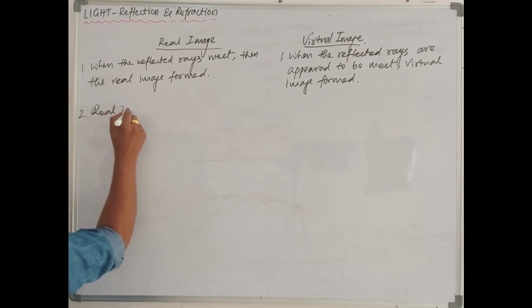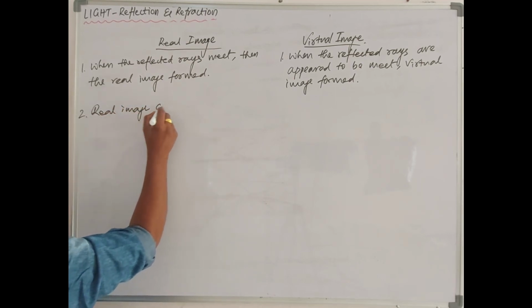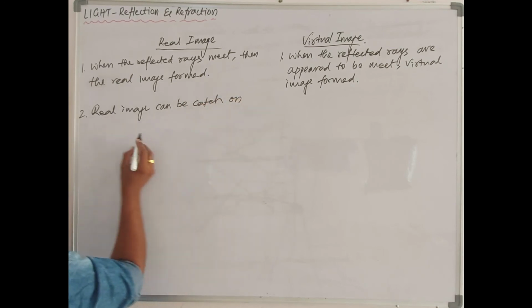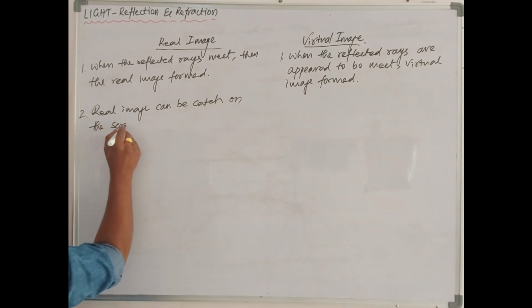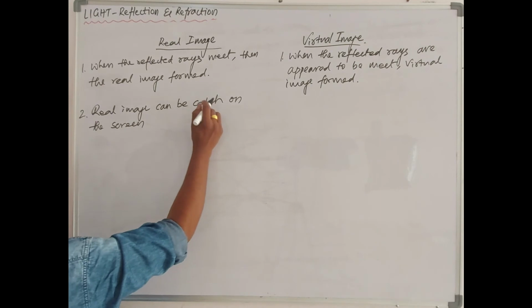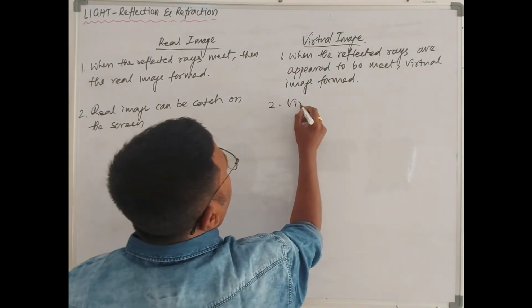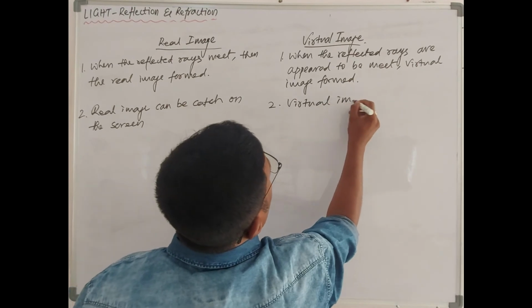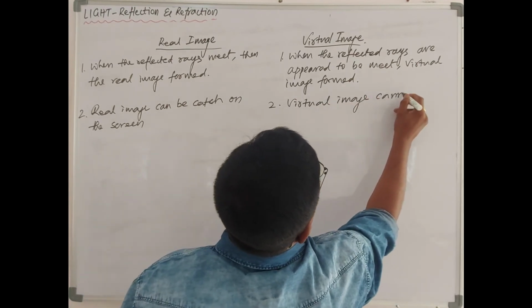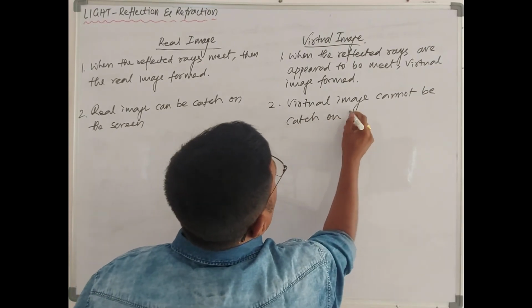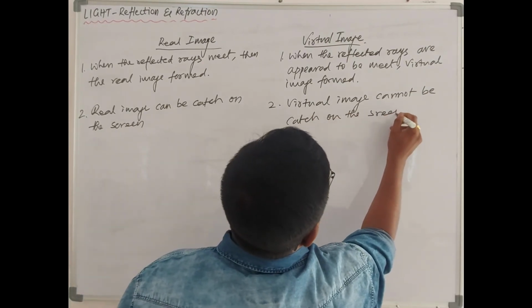Then coming to the second important thing. A real image can be caught on the screen, whereas a virtual image cannot be caught on the screen. Keep remembering.